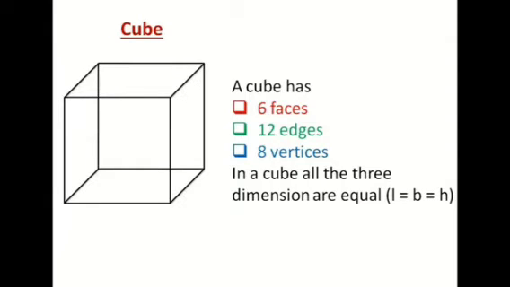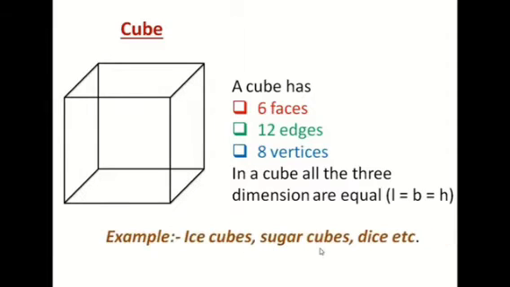As we have discussed the faces, edges and vertices for a cube right now, you can say that a cube has 6 faces, 12 edges and 8 vertices. As it is a cube, all the 3 dimensions, I mean the length, breadth and the height, will be equal. So length equals breadth equals height. Can you give me some examples of cube? I have already discussed. Look at here. Like ice cubes, sugar cubes, dice, all these are examples of cube.